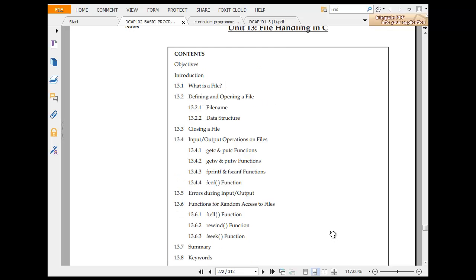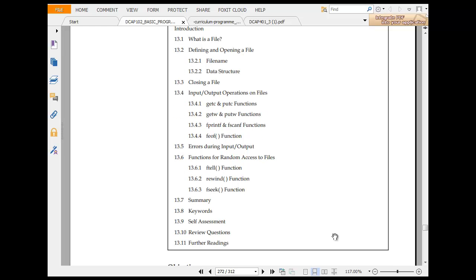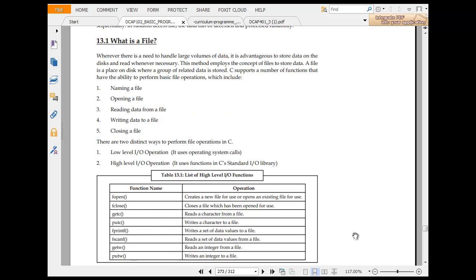So there are many functions of the file that we'll look at. So I move ahead: opening and closing of file, file name, data structure, closing of file, getc, putc, getw, putw, fprintf, fscanf, feof, then your functions for random access to file: ftell function, rewind function, fseek function, and so on. So what is a file?